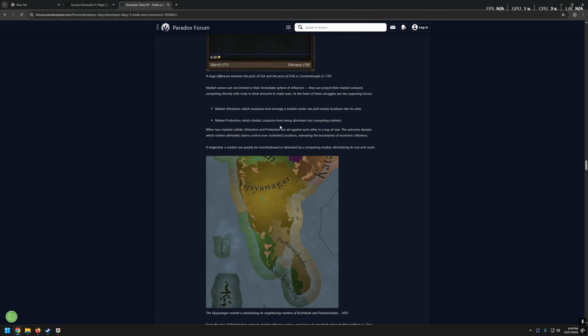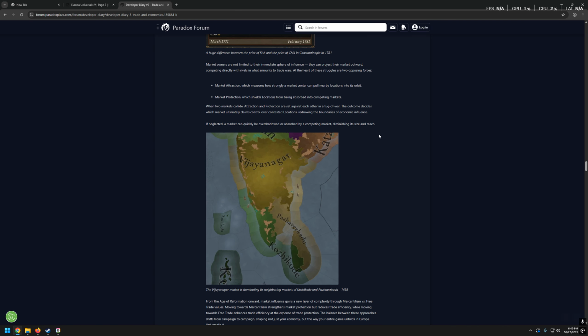Market owners are not limited to their immediate sphere of influence. Okay. Market attraction, which measures how strongly a market center can pull nearby locations. Okay, so we are talking about locations. So yeah, the question still is the same. How quickly can certain markets pull in nearby locations into their own orbit? Like, does it take, I don't know, a year, 2, 3, or maybe it depends on some other factors? So it can be either 5 or it can be even a month.